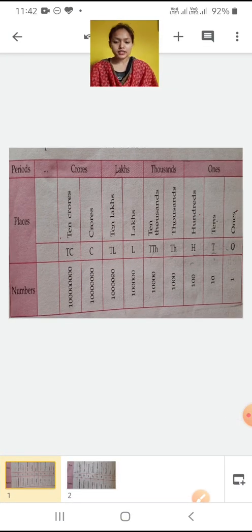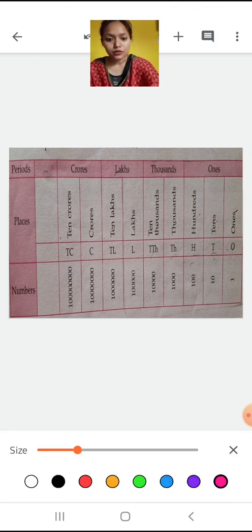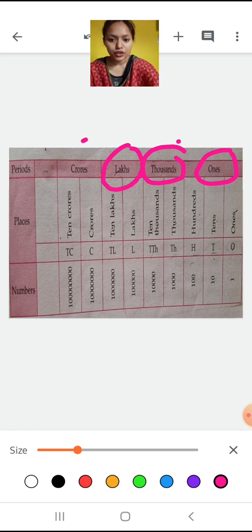Now this is the Indian system of numbering. Here you can see there are periods and groups: ones, thousands, lakhs, crore, like this. Some periods are there. Now you can see in ones, what is there? You can see ones is there, tens is there, and hundreds is there. So in ones period, how many are there? 3 are there: ones, tens and hundreds.